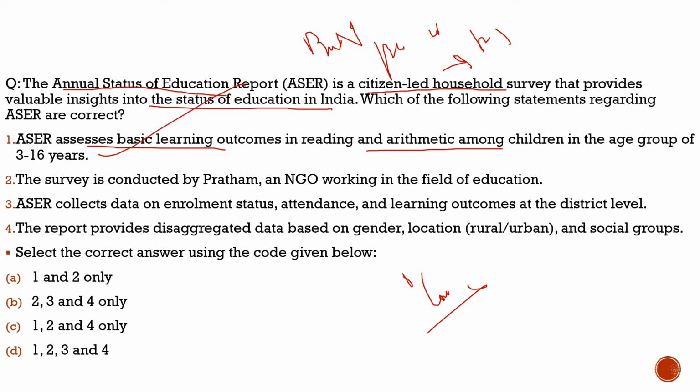The survey is conducted by Pratham, an NGO working in the field of education, 100% correct. Third statement, ASER collects data on enrollment status, attendance and learning outcomes at the district level, 100% correct. Nothing wrong with the statement either. Fourth statement, the report provides disaggregated data based on gender, location, rural-urban and social groups, 100% correct. So with respect to this question, all four statements are correct.